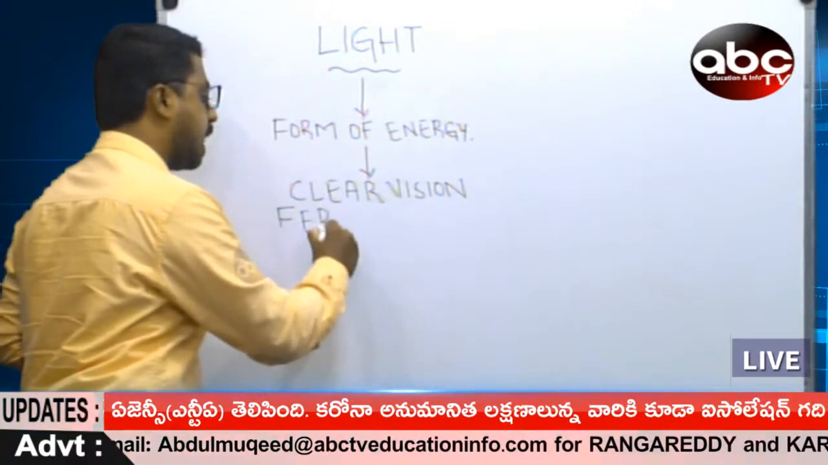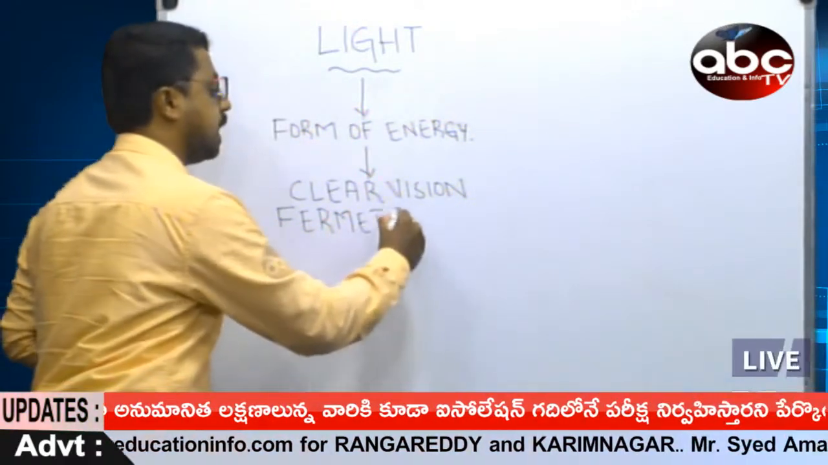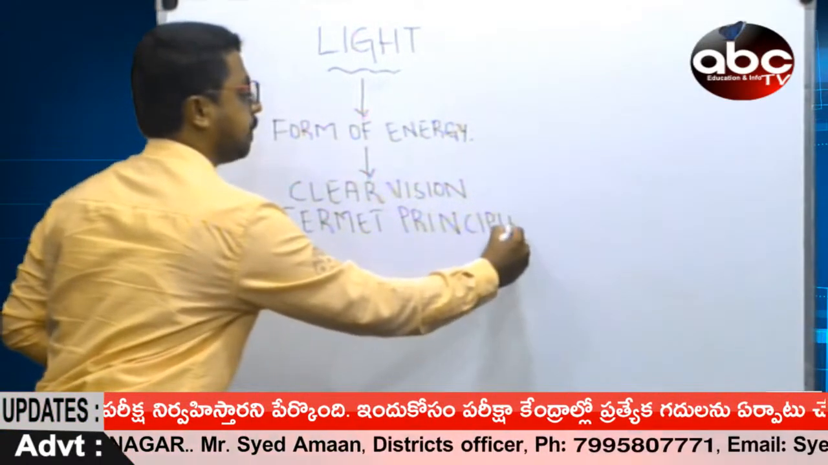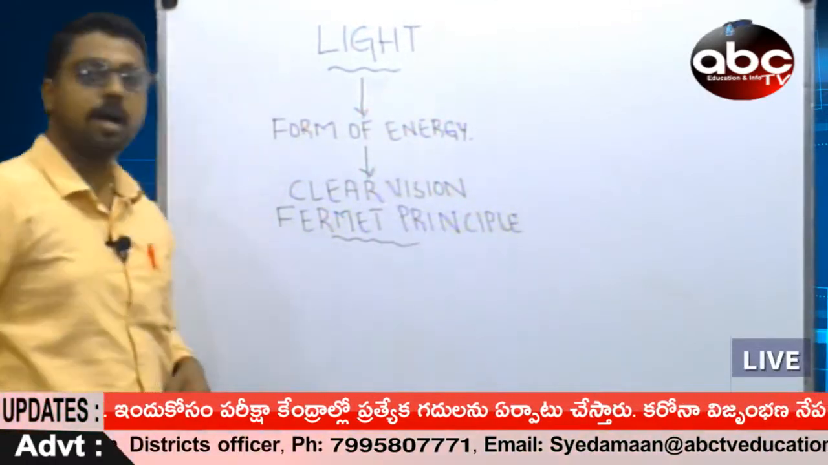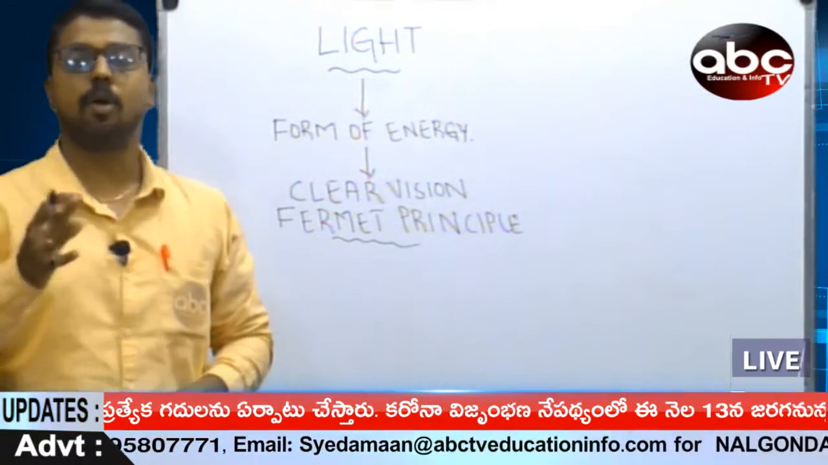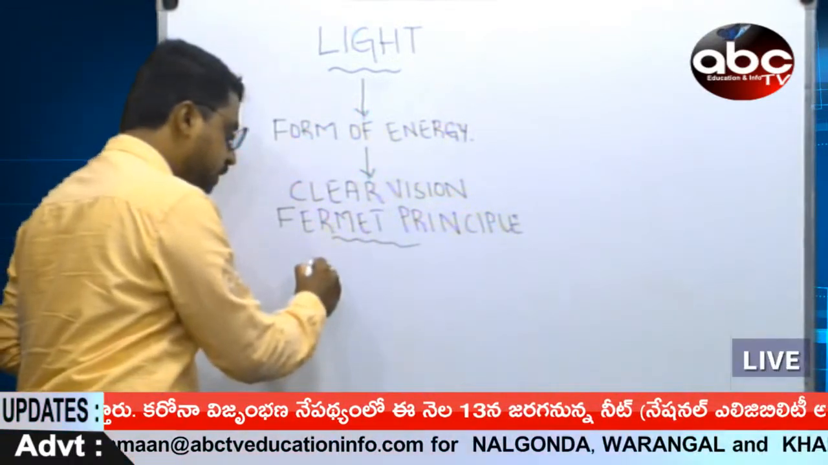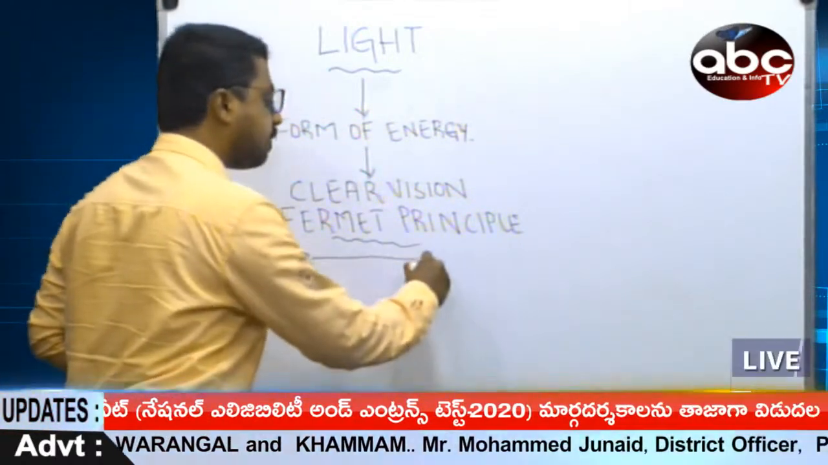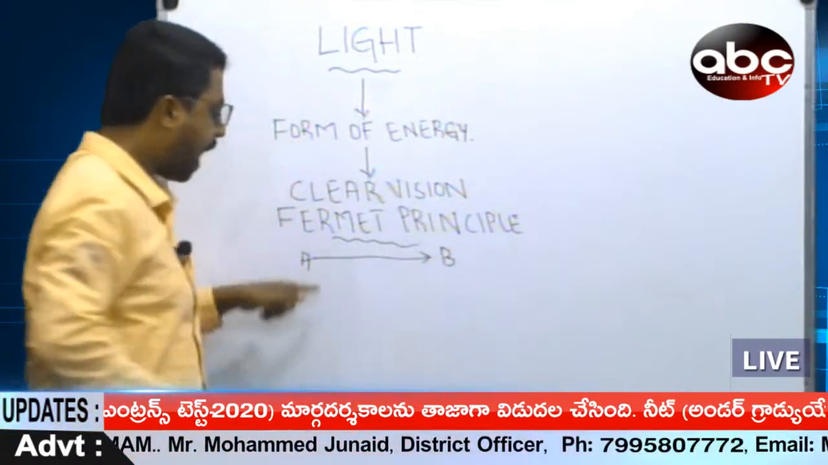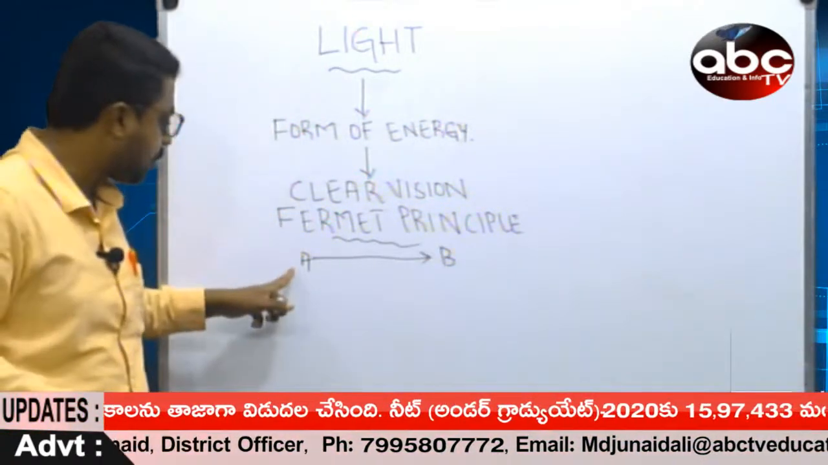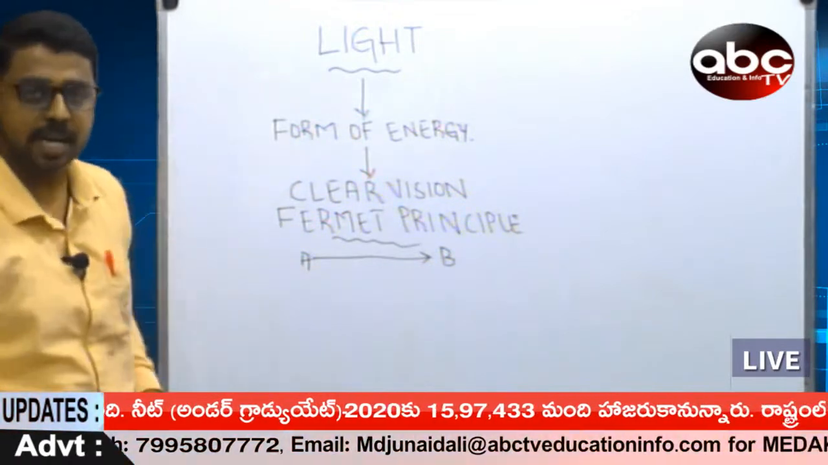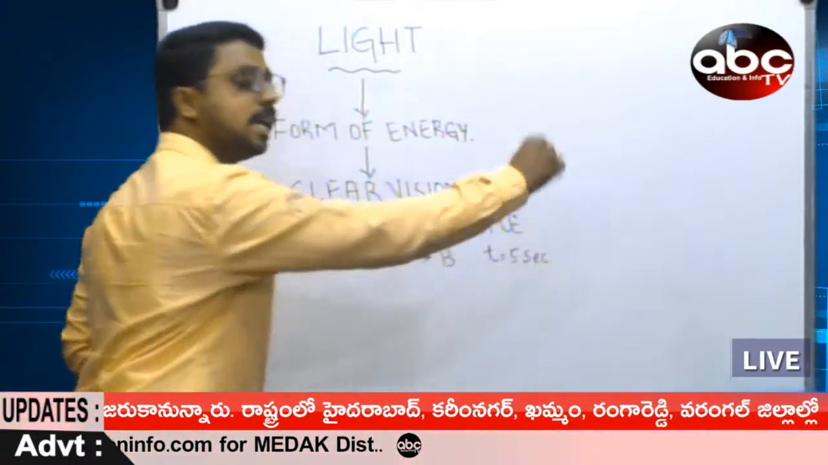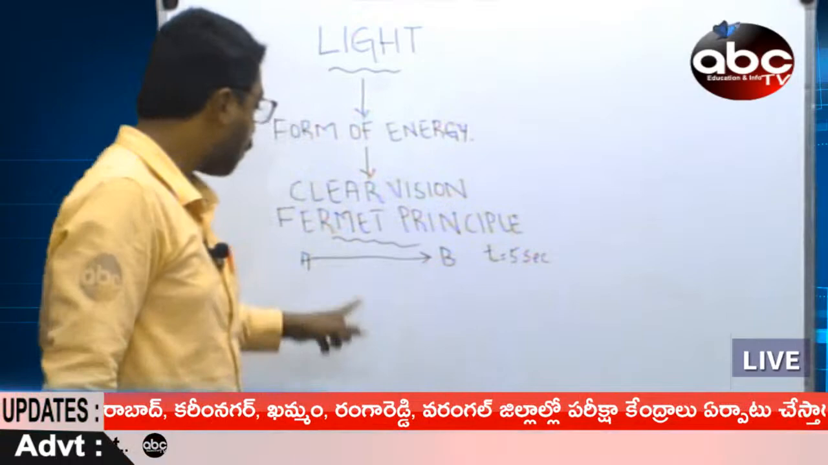This is called the Fermat principle. So, what is the meaning of the Fermat principle? Let us understand a smaller example. A substance is at A, and it is traveling to B in a straight line path. Let us assume the time taken for that is 5 seconds.